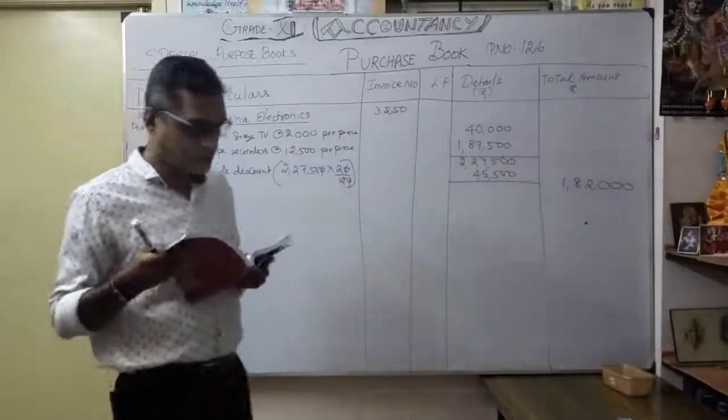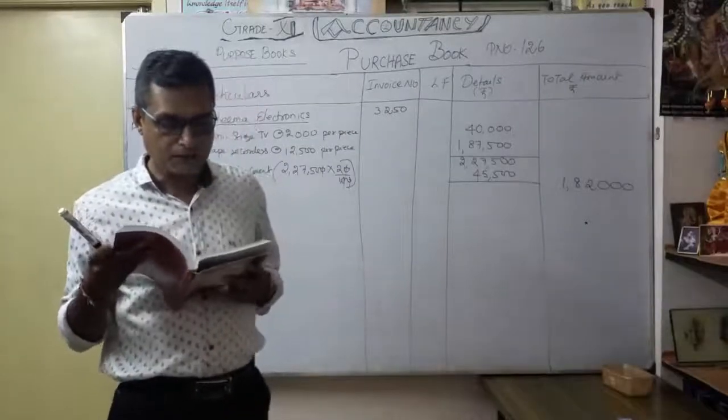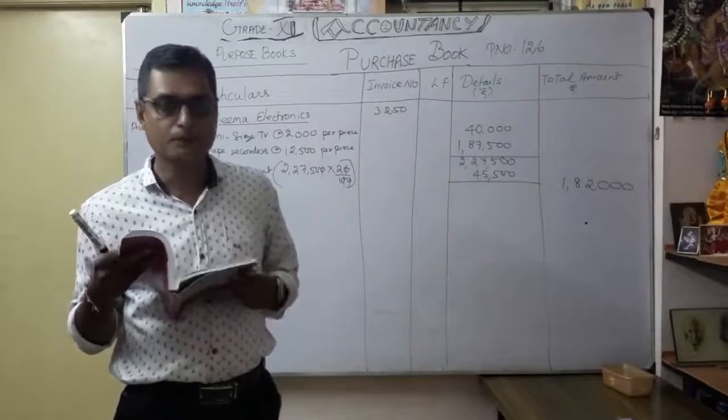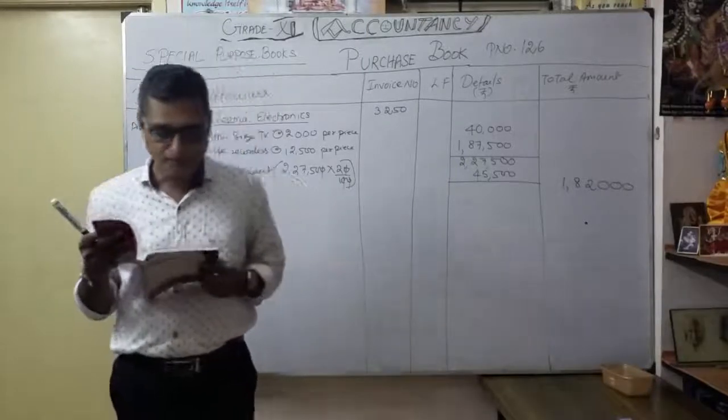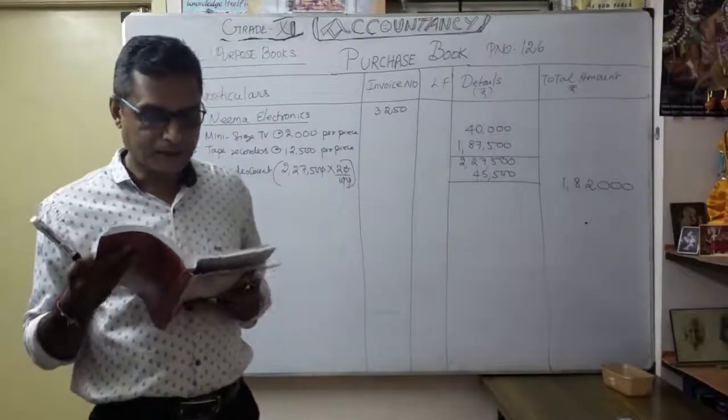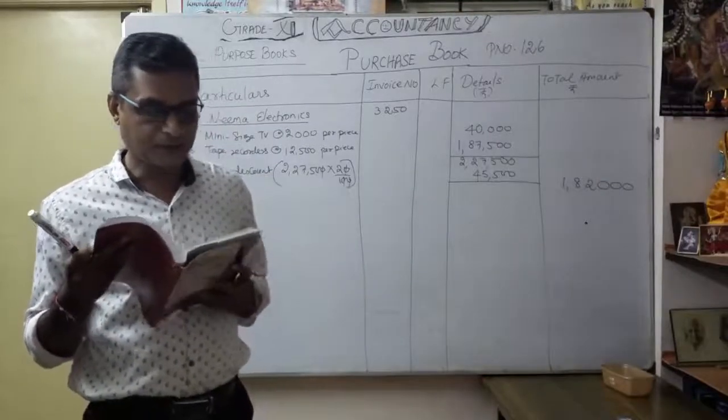August 10. Bought from Pawan Electronics, invoice number 8260, 10 video cassettes at the rate of 150 per piece. Thereafter, 20 tape recorders at the rate of 1,650 per piece. Trade discount 10% on purchases they have given.